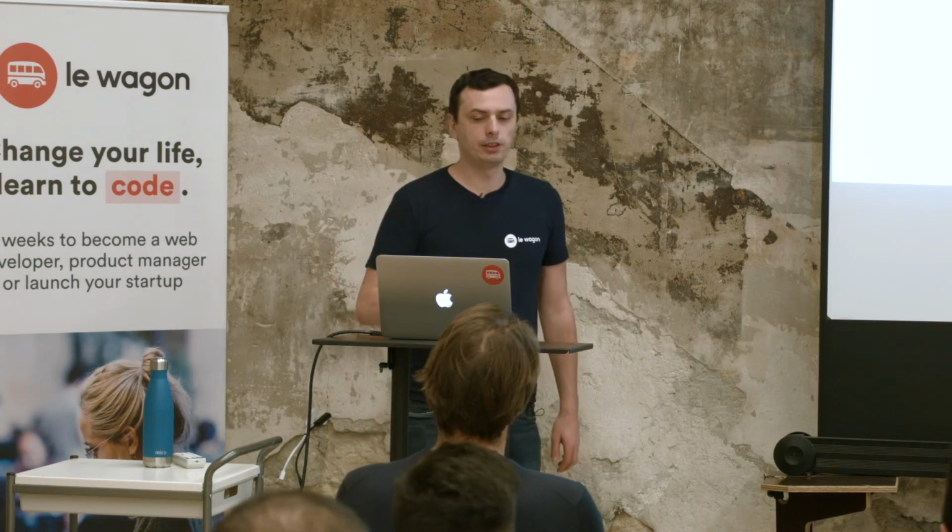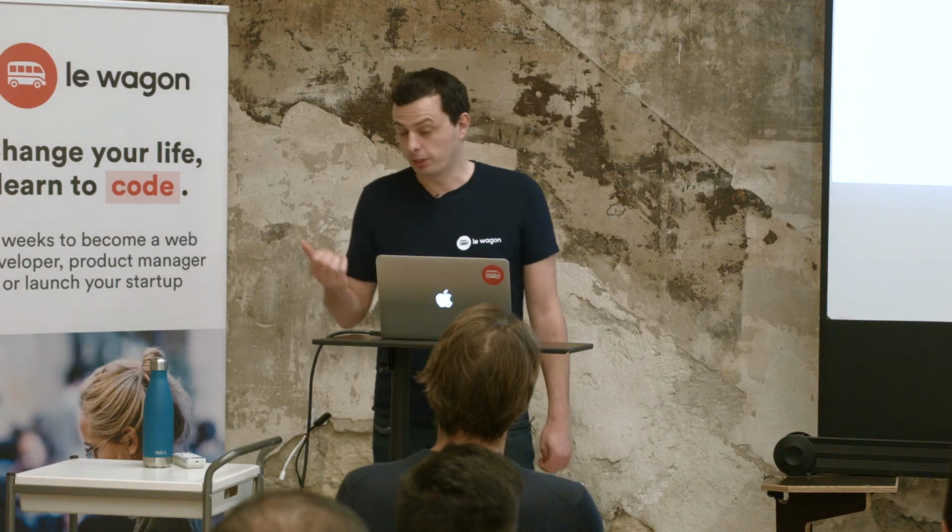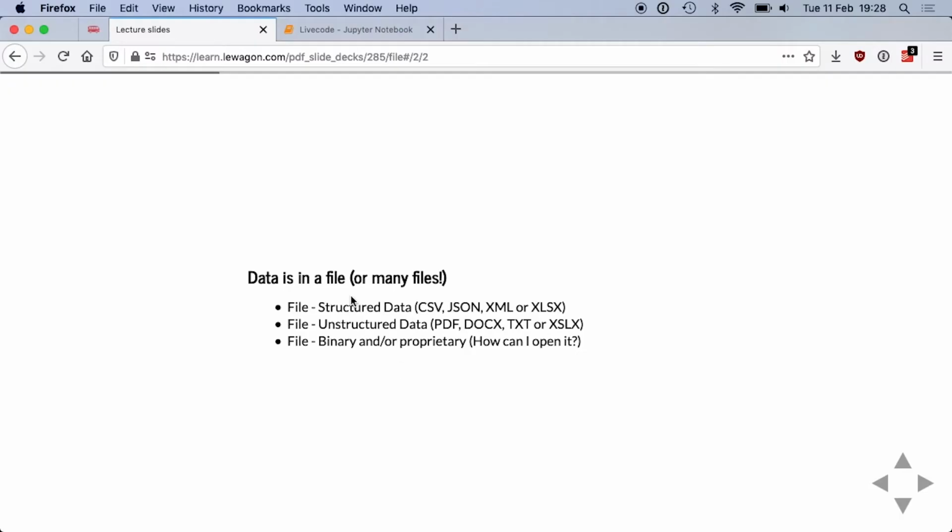So let's say the data is in a file, or many files, actually. It could be in a structured way. So that could be a CSV, a JSON, or XML. Those are file extensions that you may know already. It could be inside an unstructured file, so PDF, document, text, okay? Or the worst case scenario is this one, the binary version, or a file that you need a special software to open. If you have that, basically you can't do a lot with it without paying for that software.